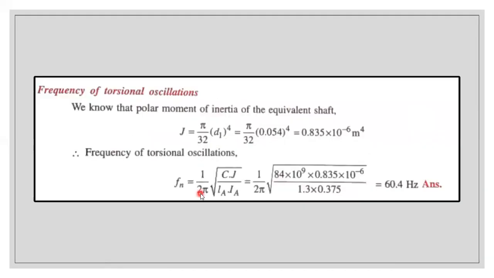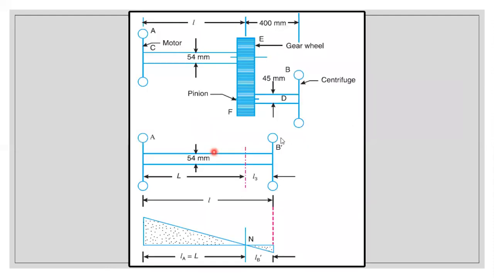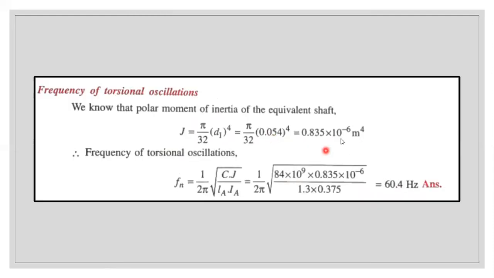So two things we need to determine: one is the length of the shaft and the second is the frequency. For frequency, once you know the J value, that is pi by 32 D1 power 4, where D1 is the diameter we got, 54 mm, just substitute the value and we get J. The frequency for rotor A and rotor B dash is the same. Taking rotor A, frequency is equal to 1 by 2 pi root of CJ by LA IA. Substituting all the values, we get 60.4 Hz.